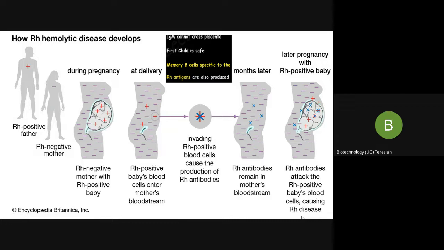Depending upon the severity of the disease, whether it is mild, moderate or too severe, the child can get aborted or there will be a miscarriage, or if it is mild, the child will be anemic. So this is known as the hemolytic disease of the newborn.